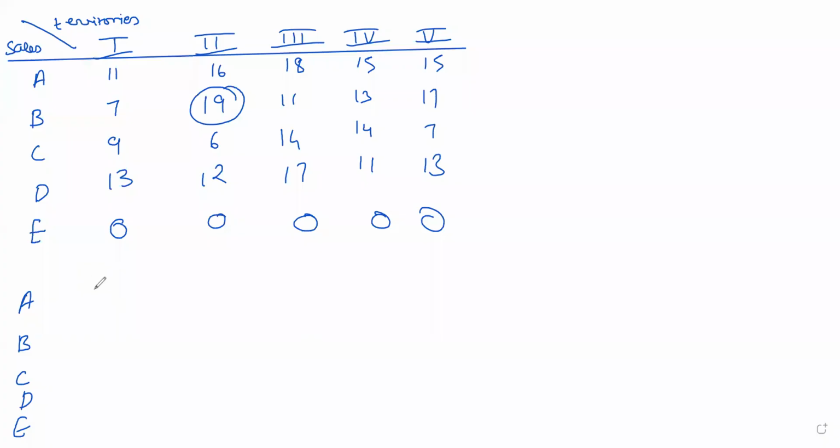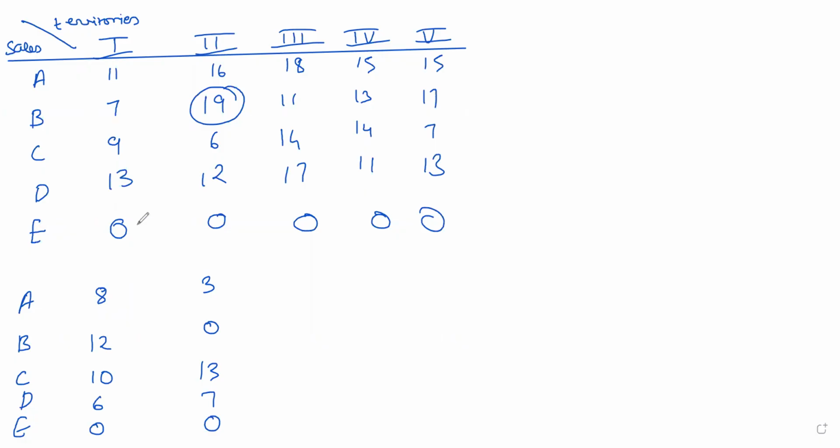Now it will be 19 minus 11, so this is 8, 12, 10, 6, 0. And this is 3, 0, 13, 7, 0. See, the unbalanced problem, 5 territories, 4 salesmen.